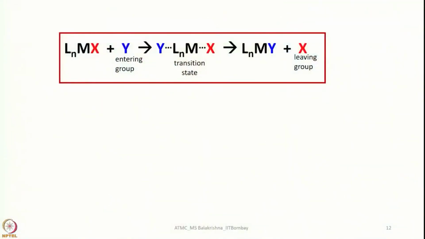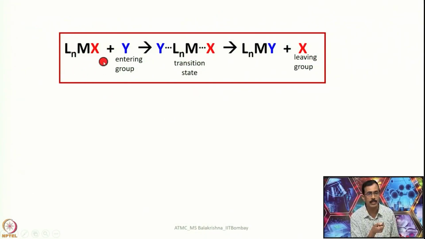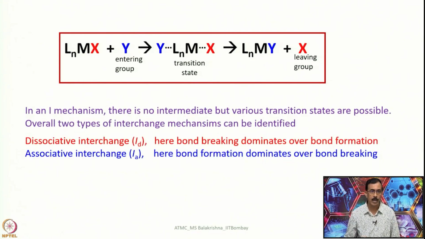You can see in this reaction, for example, this is the starting complex ready for undergoing substitution reaction having X as leaving group. Now, Y comes as an entering group and now we have the transition state where both of them are held loosely, and then at the end X is eliminated to form the substituted product. So, this is called interchange. Interchange is always represented by I. It should not be confused with any other symbol. When we talk about reaction mechanism in inorganic chemistry, if I comes, it is for interchange.